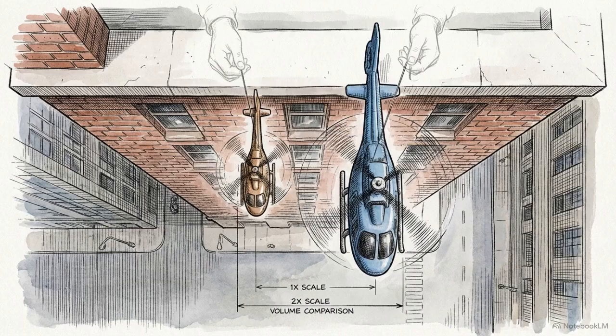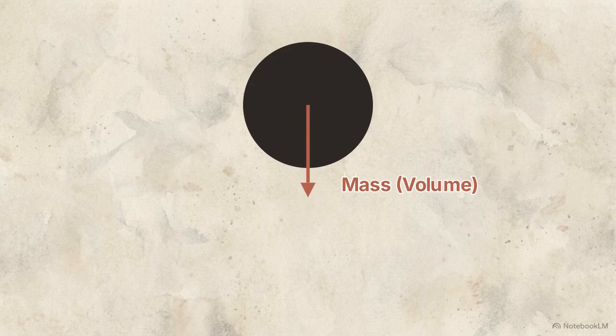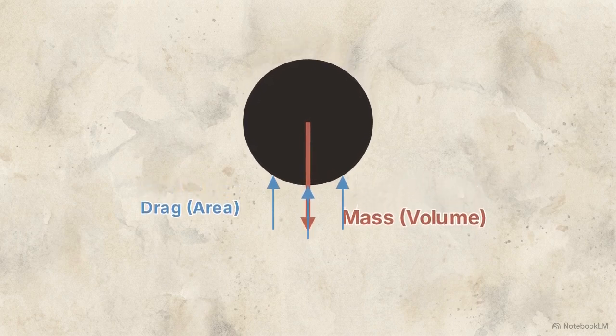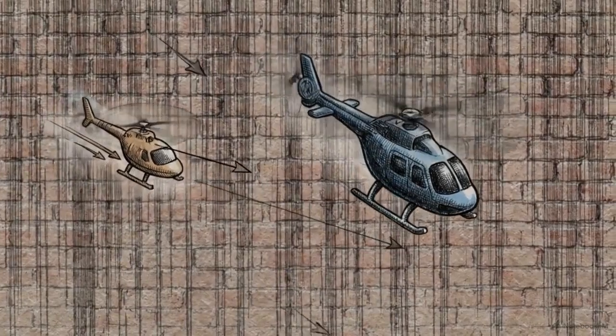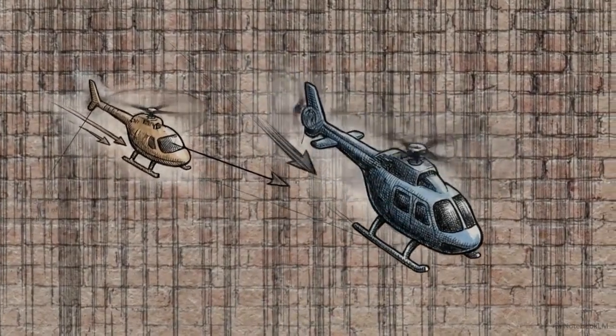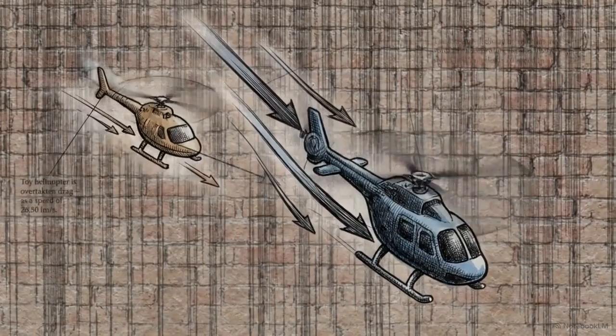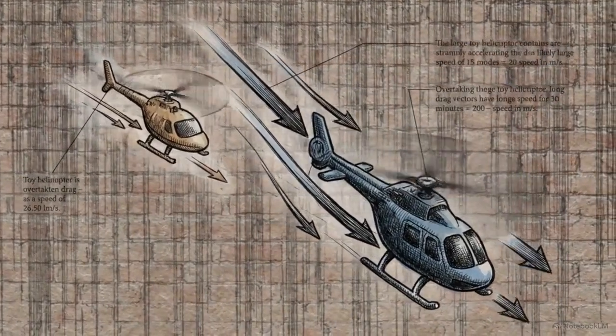We can see it in aerodynamics by dropping 2 different-sized toy helicopters from a high ledge. A falling object faces 2 competing forces. Gravity pulls it down based on its overall mass, which ties to its volume. At the same time, air resistance, or drag, pushes up against its exposed surface area to slow that fall. When released, the larger helicopter plummets past the smaller one. Its volume-based weight scales up so rapidly that it entirely overwhelms its area-based drag.